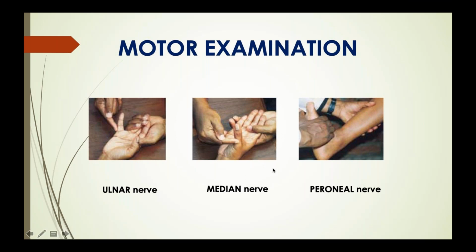And this is how you check for the peroneal nerve, by asking the patient to do dorsiflexion, and you put pressure, you give resistance while the patient is doing dorsiflexion. That's how you check for the peroneal nerve. These are just a few examples of how to test for the nerves.